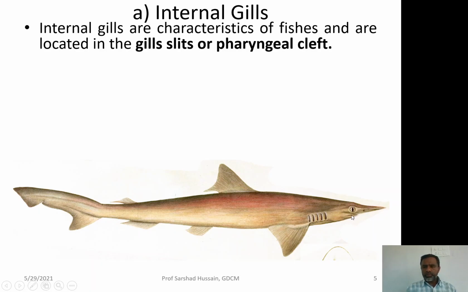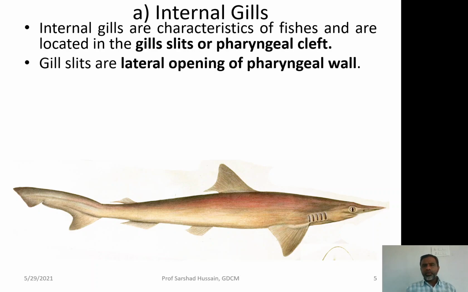Now, this is the mouth. From the mouth, you are having the buccal cavity, and then the pharynx. The wall of the pharynx is perforated, having so many slits present on it, which are called the gill slits, all the pharyngeal slits, because these slits are present on the wall of the pharynx. So, when the gills are present in openings of the wall of the pharynx, these are called the gill slits or the pharyngeal clefts.